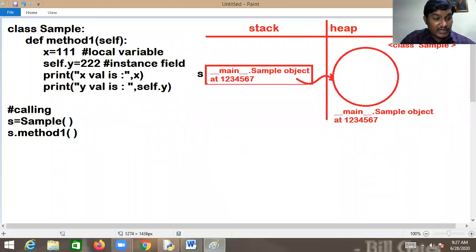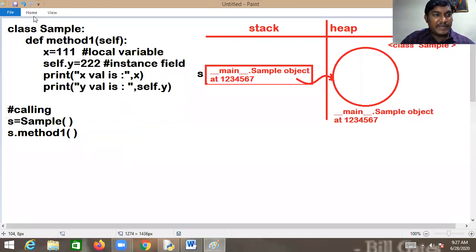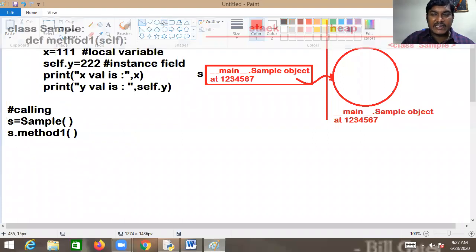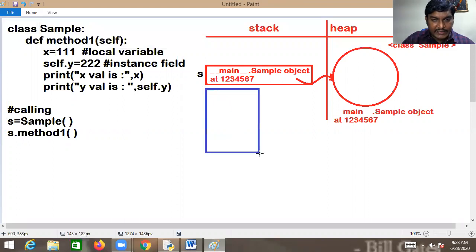So friend, now I am calling method one. Method one is executing with respect to what? Method one is executing with respect to s. Type of s is sample. It searches for method one, and it is not there in the object. Then immediately, memory is allocated in the stack for that method. Kindly observe that: for the methods, memory is allocated within the stack.